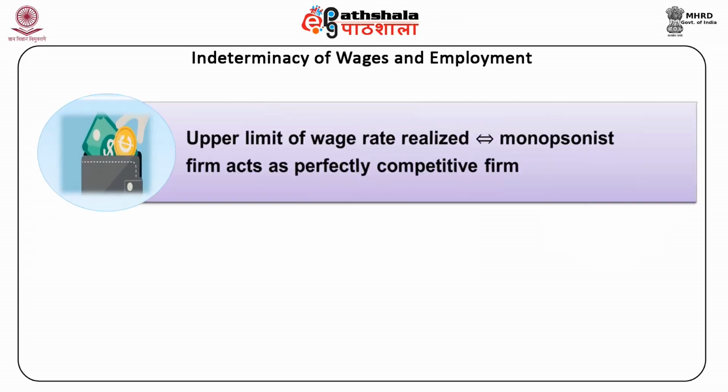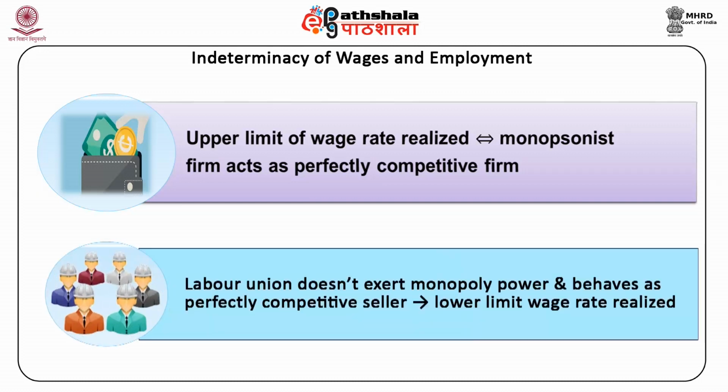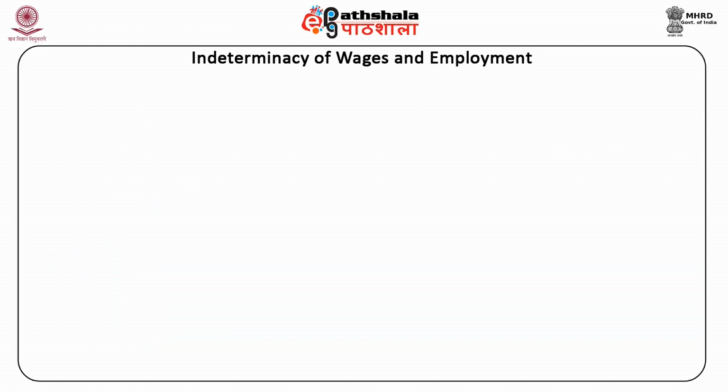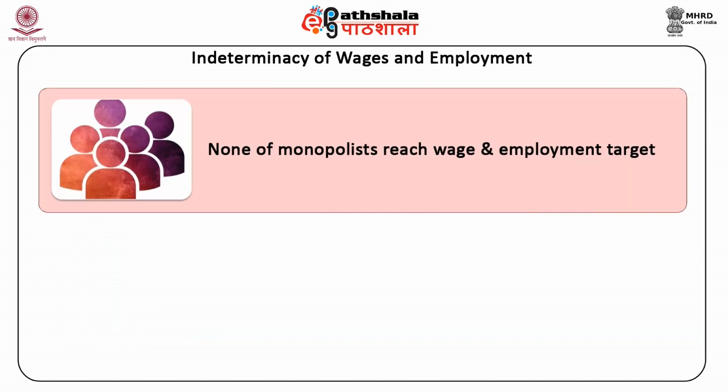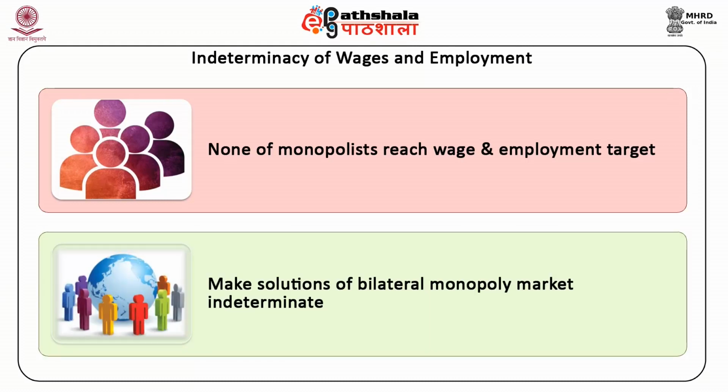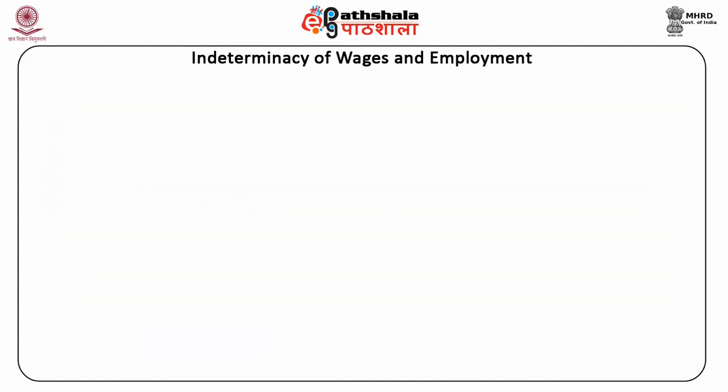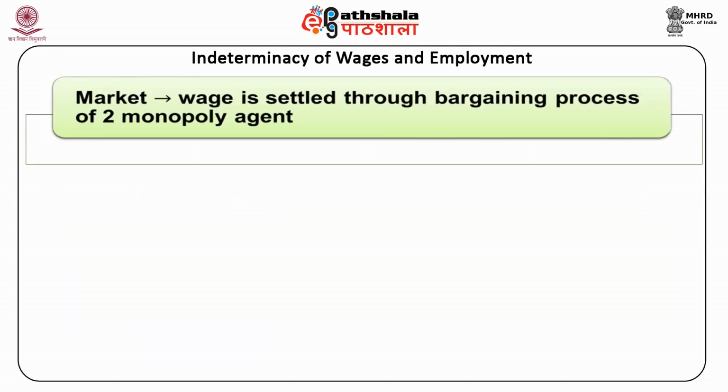The upper limit wage rate WU can be realized if and only if the monopsonist firm acts as a perfectly competitive firm. Similarly, if the labor union does not exert monopoly power and behaves as a perfectly competitive seller, the lower limit wage rate WF can be realized. Thus, none of these monopolists can reach their wage and employment target and make the solutions of the bilateral monopoly market indeterminate. Hence, in this market, the wage is settled through the bargaining process of these two monopoly agents.